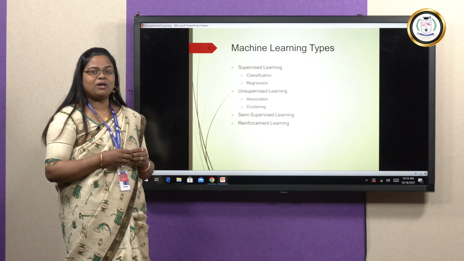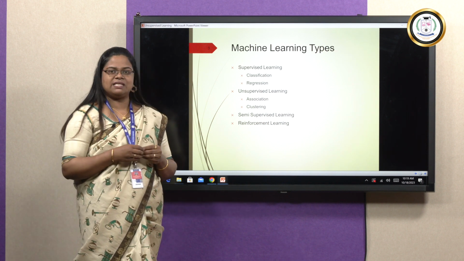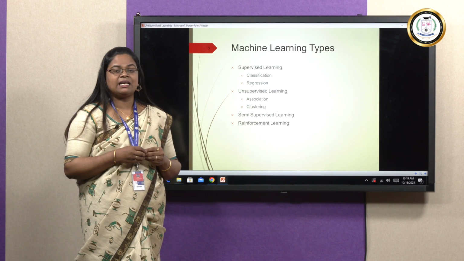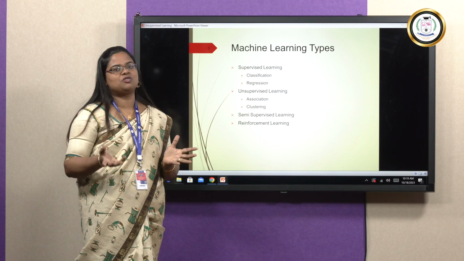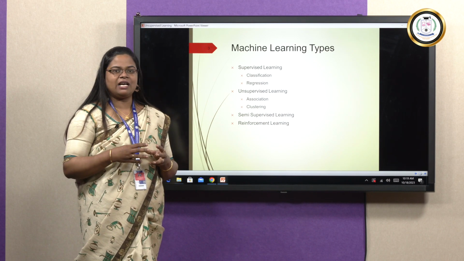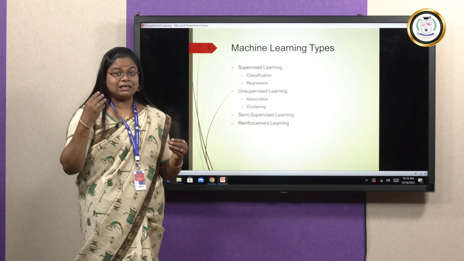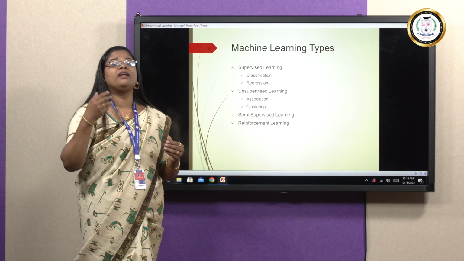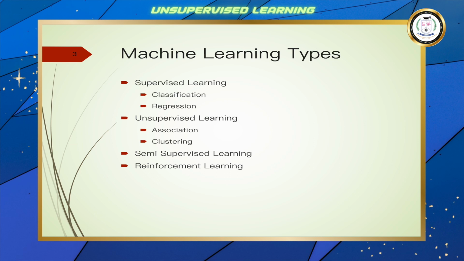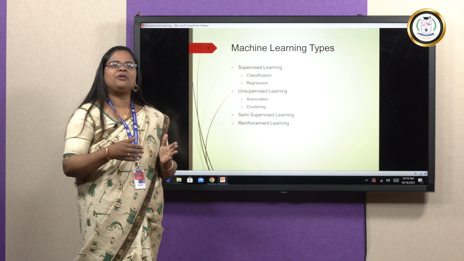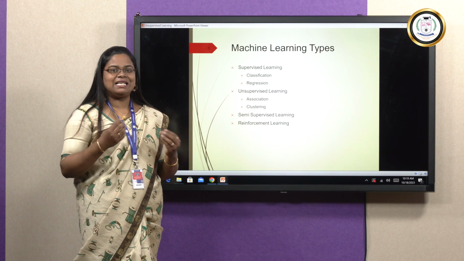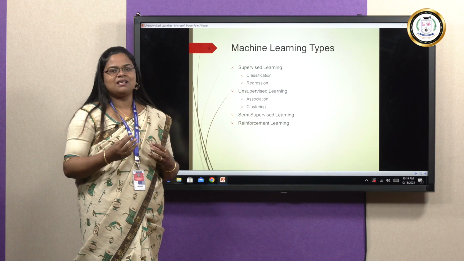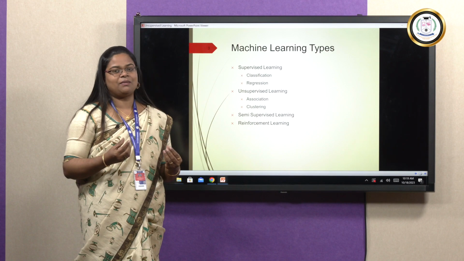Before that, I would like to tell what an unsupervised learning algorithm is. An unsupervised learning algorithm is just the opposite of a supervised learning algorithm. In supervised learning, the data class labels are already known to the system. Here, the class labels are not known to the system. So what does the system have to do? It has to use some other method. We can say it compares the data items and comes up with some conclusion.